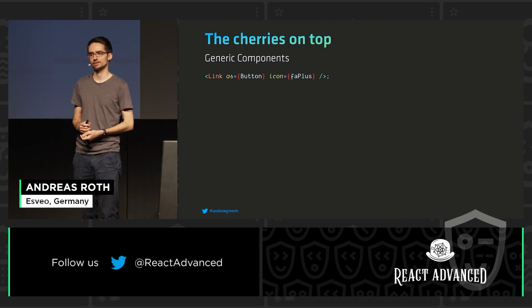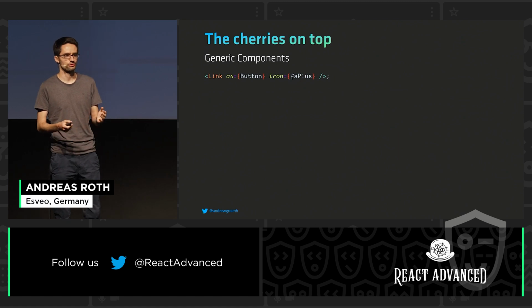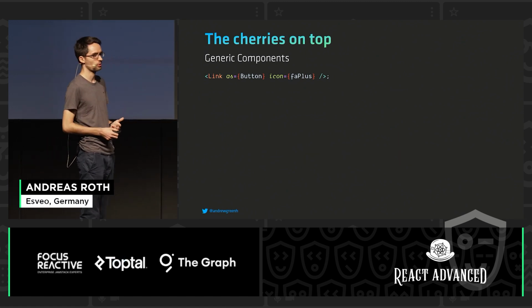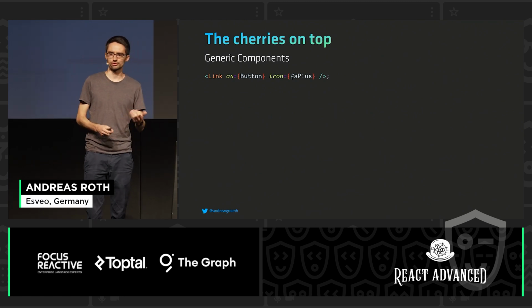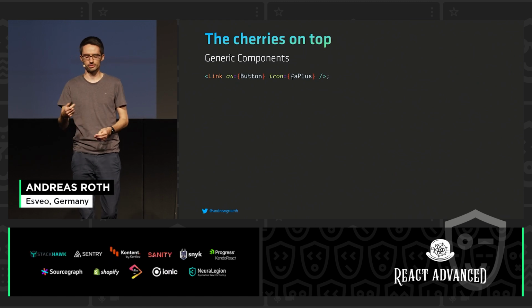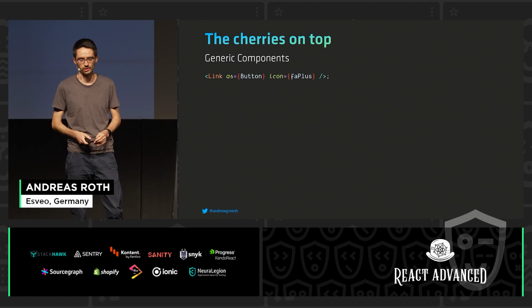Another quite popular pattern that is using this feature is the as-prop. Maybe you've used it in styled components or emotion, where you can pass in another component in the as-prop and want to pass in new properties to this new generic component. So like right here, we have this link component, which normally renders just an A tag maybe in the UI.